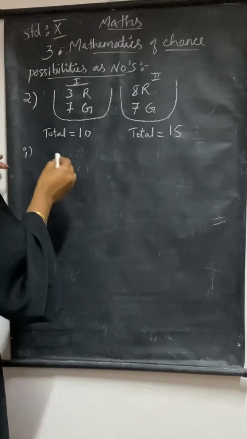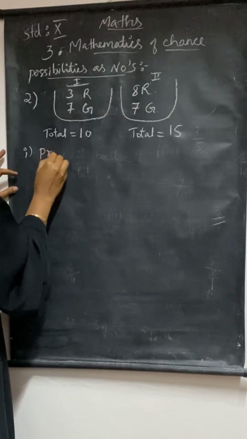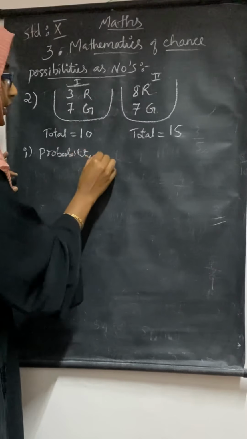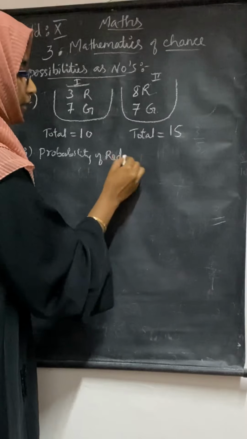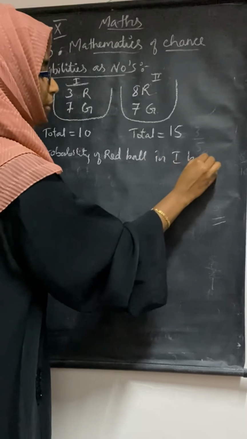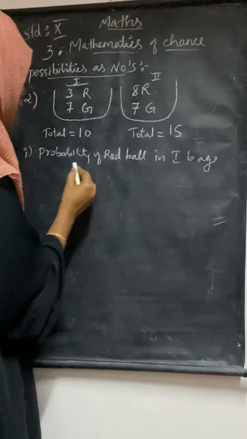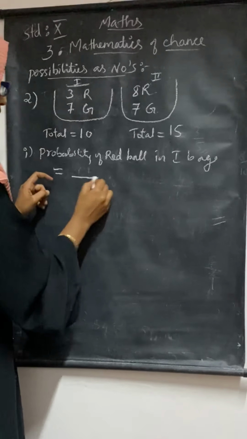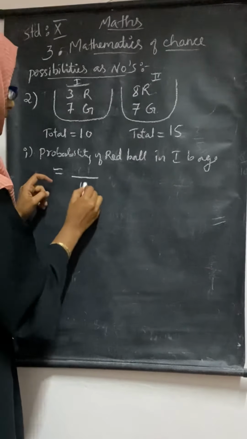So the first question is what? Probability of red ball in first bag. So how much is the total number? 10 you have to take in the denominator. Red how many? 3. So 3 by 10, over.